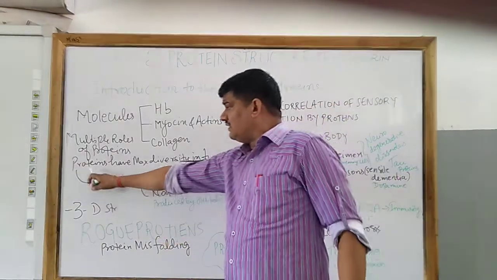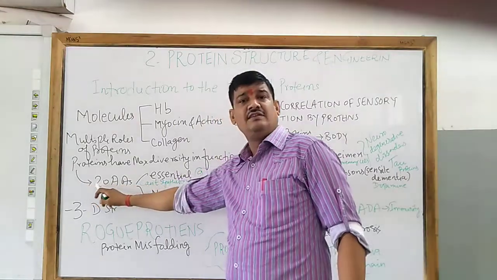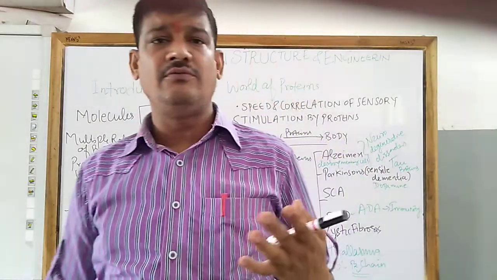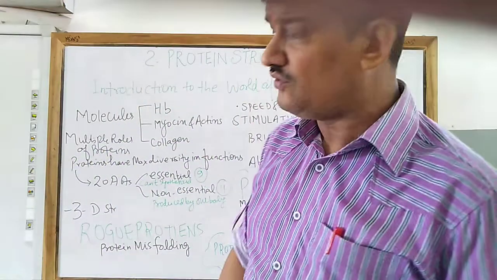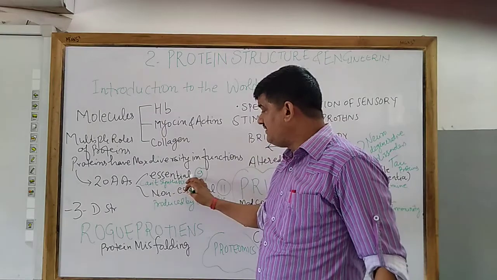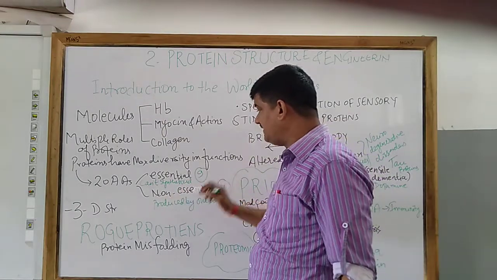So these protein molecules, as I just told, are made up of amino acids. There are 20 amino acids. In some books you may find 21 amino acids also. Out of these 20 amino acids, one type is called essential amino acid and the second is called non-essential amino acid.